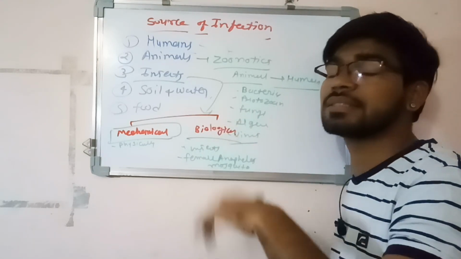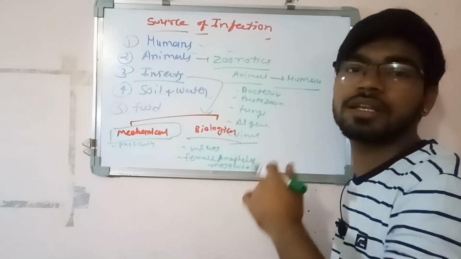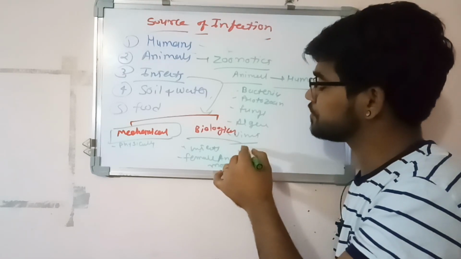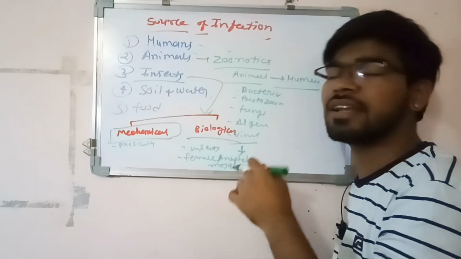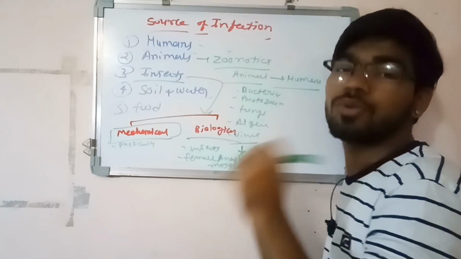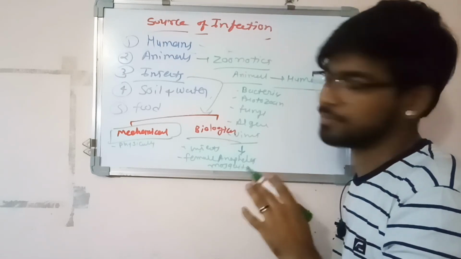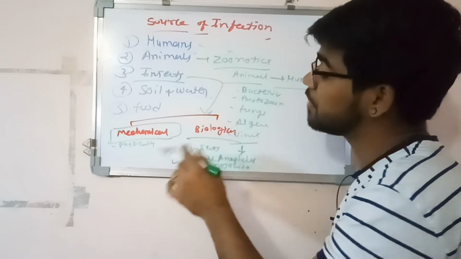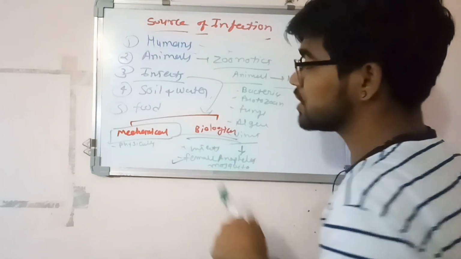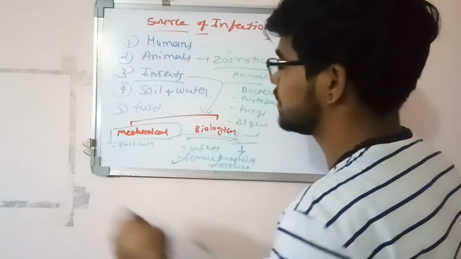Once the Plasmodium cycle is finished, it comes into the salivary gland, and when it sucks the blood of any host or human, the human gets infected with Plasmodium. So it injects the Plasmodium. So it is called a biological vector.